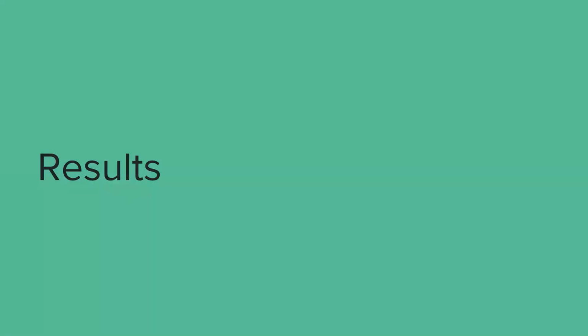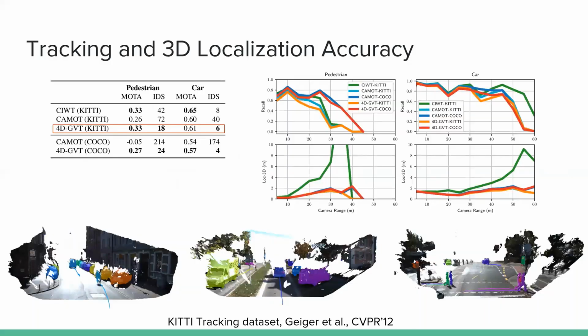So, how well can we track? We perform CLEAR MOT evaluation on car and pedestrian categories on KITTI, using the extra semantic information output by our network. Our approach performs on par with the stereo-based tracking-by-detection system CIWT, using the same inputs. CIWT has a higher MOTA because it can also track objects at a far distance outside the range of stereo depth. Our method performs significantly better compared to previous category-agnostic trackers, with far fewer ID switches and a higher MOTA score. This is important for object track mining, as we don't want fragmented tracks.